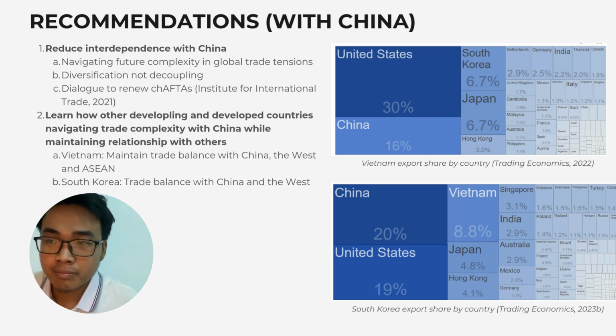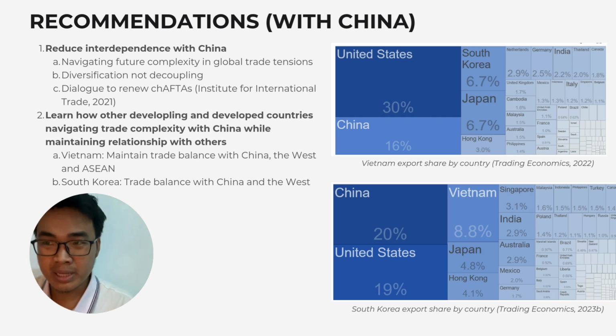And we should clearly understand that diversification does not mean decoupling, as China has long been the largest trade partner with Australia, so conflicts will result in a great cost. So we should seek a way to maintain a friendly political and economic relationship between the two.